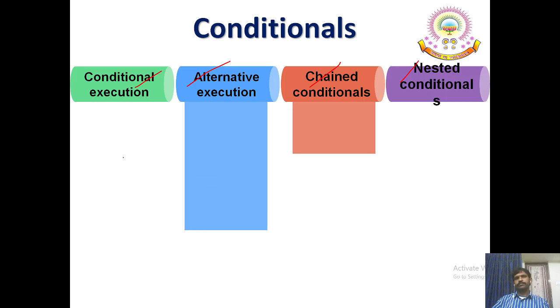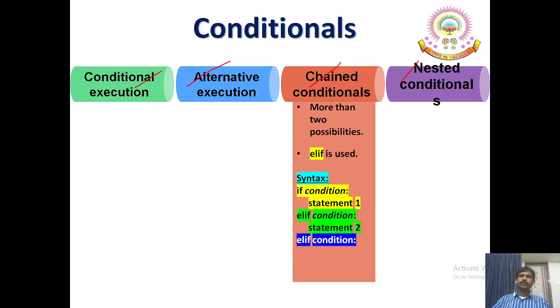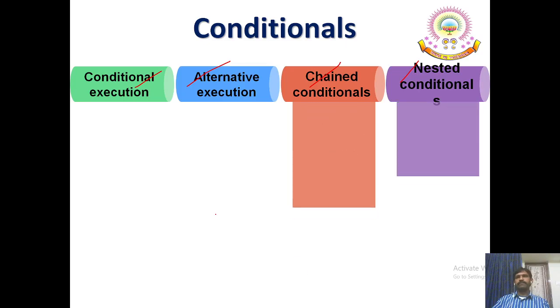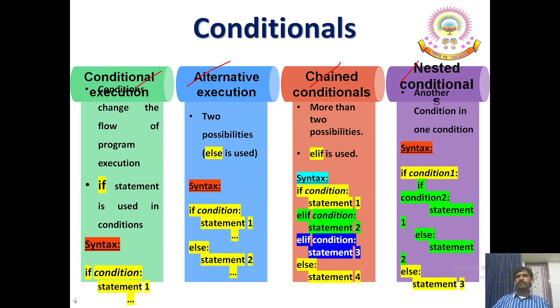See the same. Then chained conditional means the elif ladder. More than 2 possibilities are there. Elif is used. Syntax: if condition is true, statement 1 is selected. Elif, the condition, statement 2 is selected, or elif, elif, and so on. Then the last one, nested if statement. Another condition in one condition. Syntax: if condition 1, if condition 2, statement 1, else, statement 2, else, statement 3. So these are the 4 different ways of conditionals available in Python.